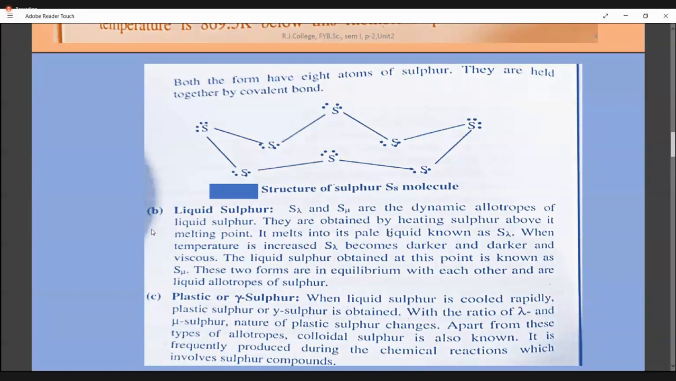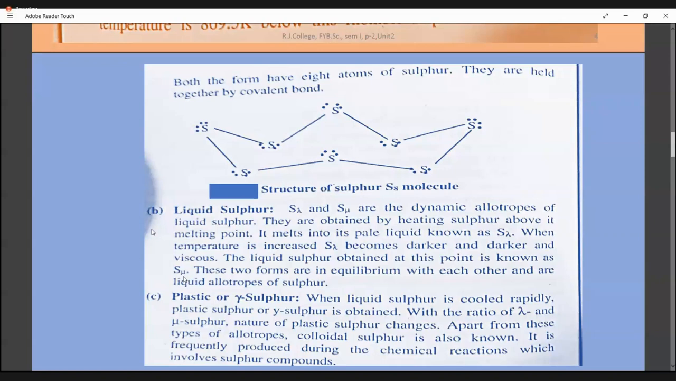And how do you get them? By heating sulfur above its melting point. When you heat sulfur, it is going to melt and give you a pale liquid, which we call lambda sulfur. Now further you keep heating it. With even further heat, this pale liquid will become darker and darker and viscous, oil-like. And that is called mu sulfur. Again from mu sulfur, you cool it, it will go back to lambda sulfur.